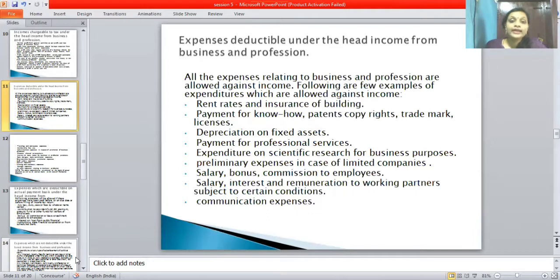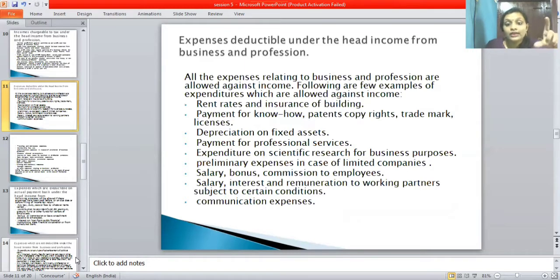Next topic is expenses deductible under the head income from business, which are the deductions that come under business as well as professions. All expenses relating to business or professions are allowed against income. Following are a few examples of expenditure which are allowed against income.